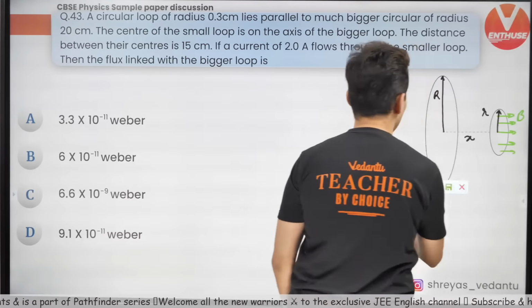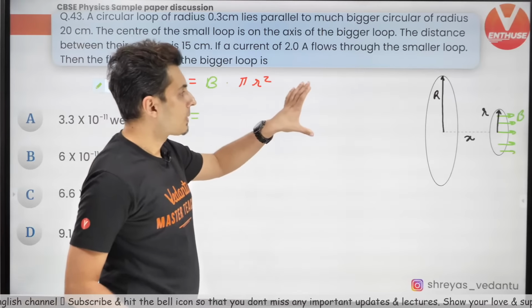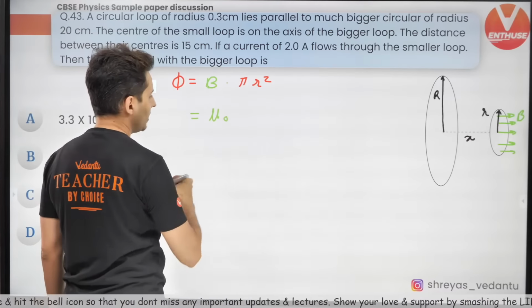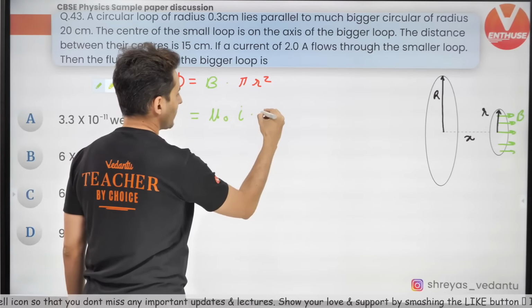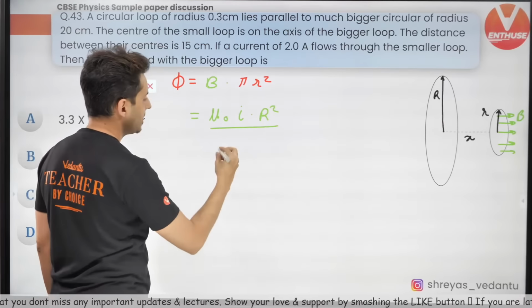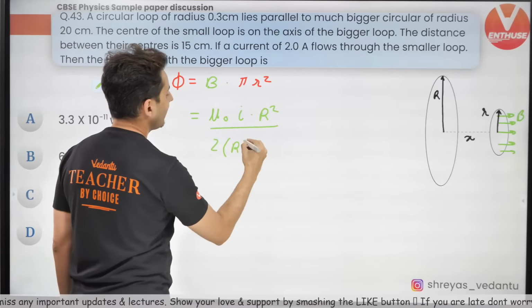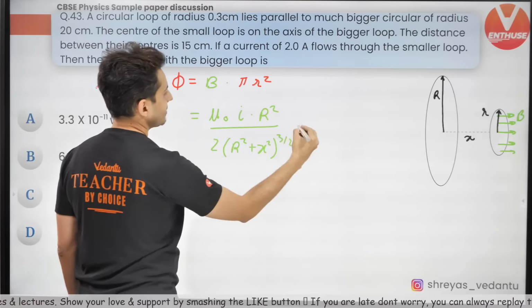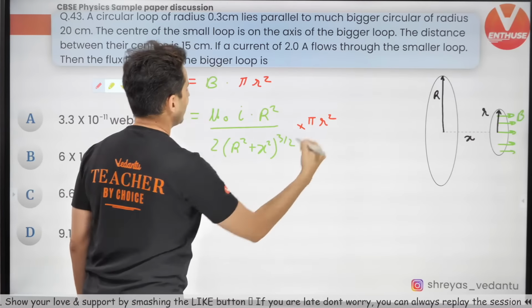So the flux will be nothing but the magnetic field multiplied by that pi r square. Now what is this magnetic field going to be? Think about it. The magnetic field due to a coil on its axis, standard formula is mu naught current into R square divided by 2 into R square plus X square whole raised to 3 by 2. That's it. And this will be nothing but pi r square as it is.